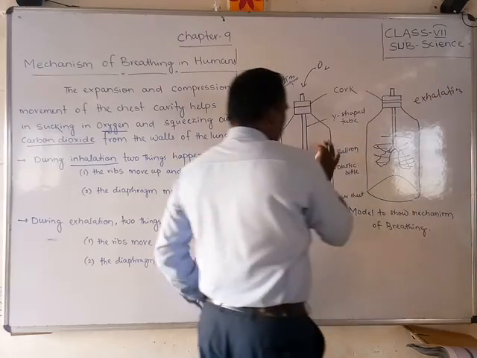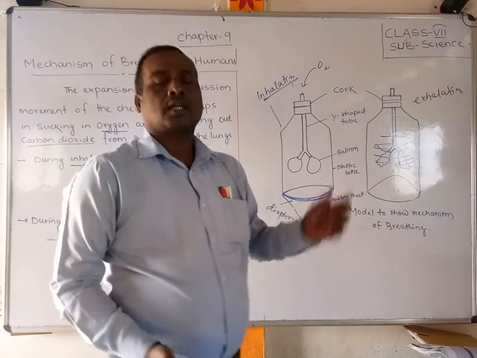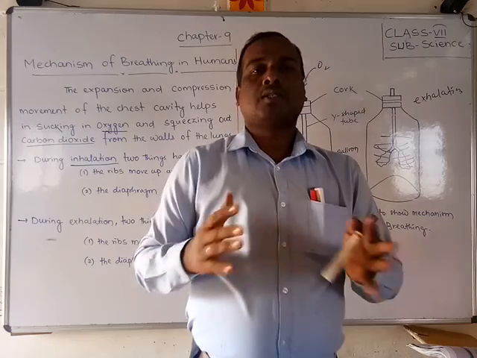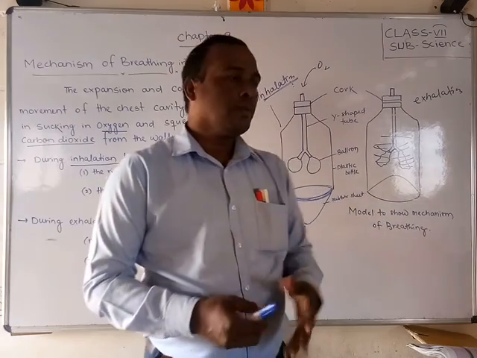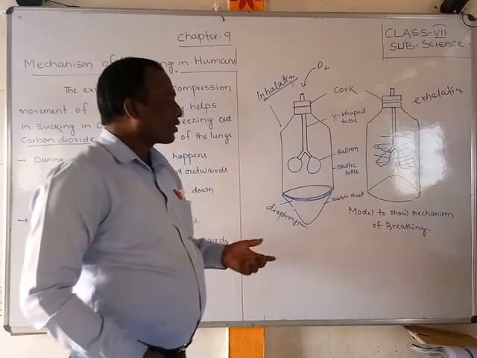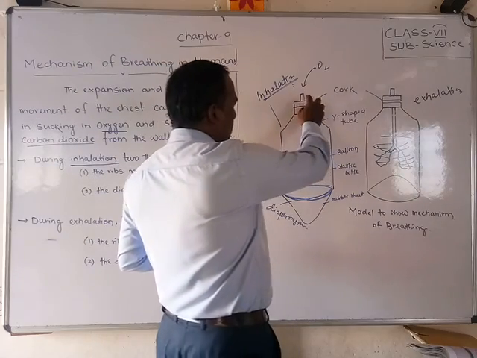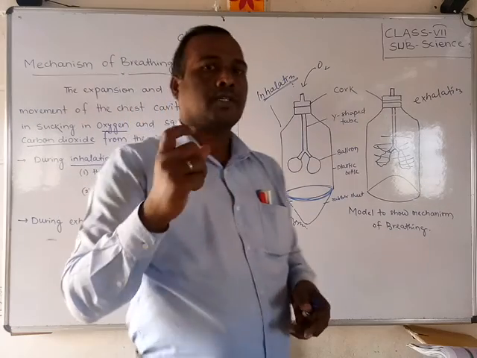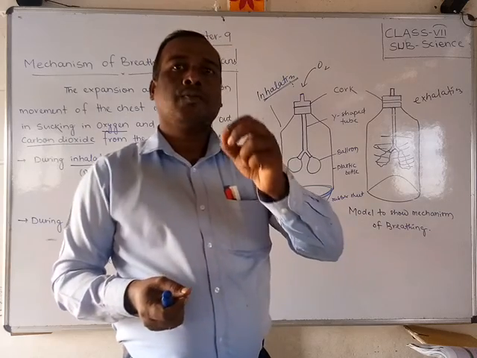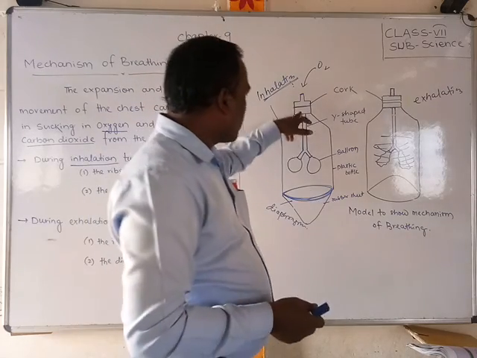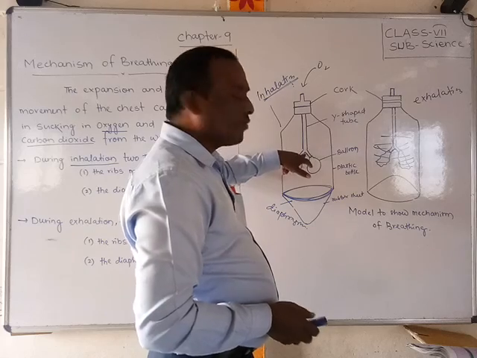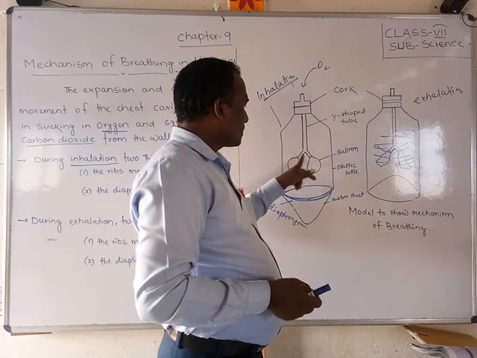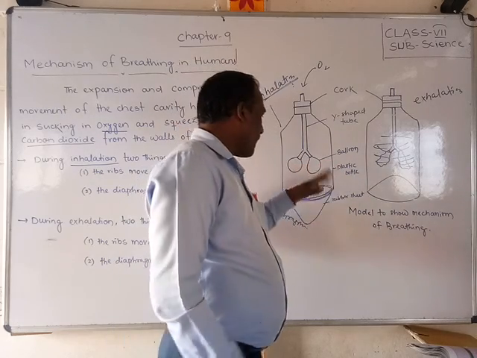Friends, you can do the inhalation as a practical. In the last science activity I also showed how the mechanism of breathing works in humans. You can do it at home. Take a simple bottle with a bottle cap, keep it tight and make a hole in the cap. Use a drinking straw, the kind we use for cold drinks, and put it through, and you can connect it in a Y shape also, and connect two balloons to the ends.